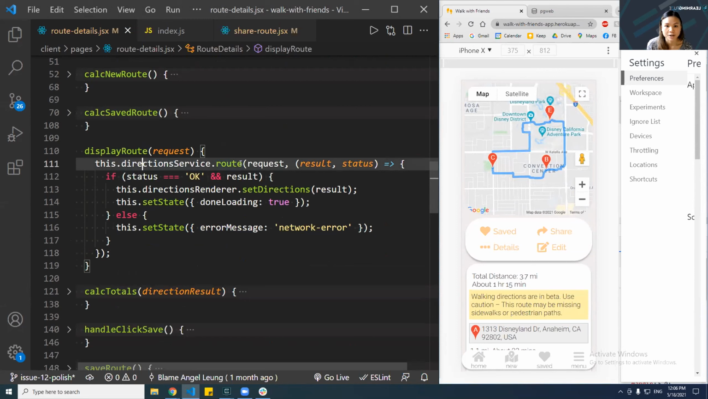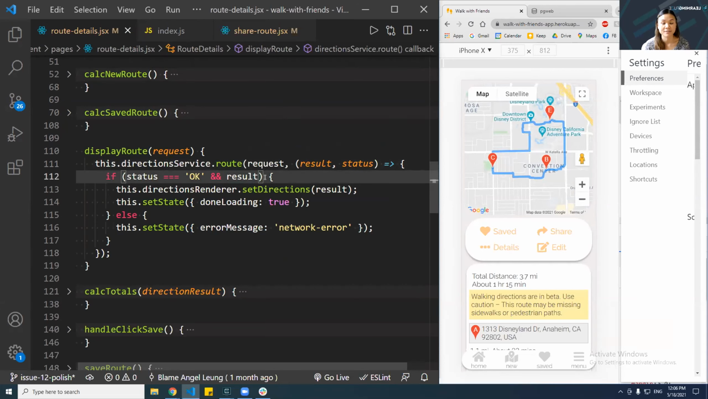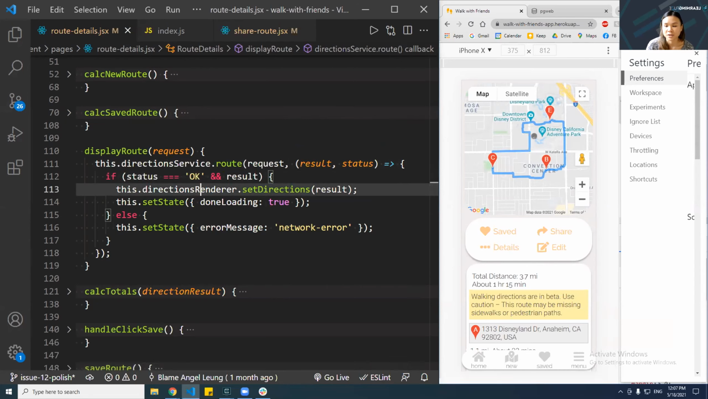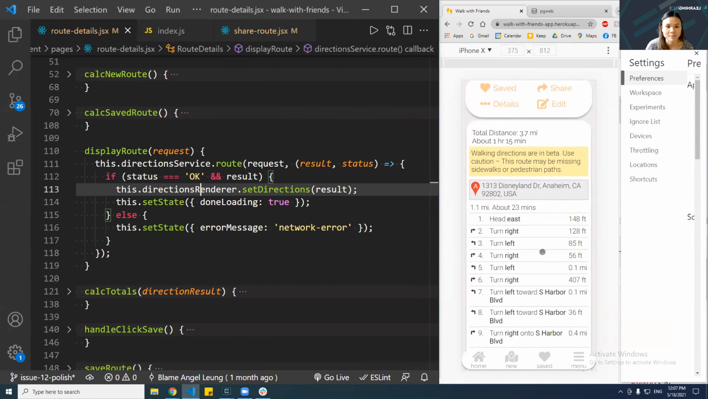So here, I call the route method of the directions service object to get the directions. I pass in a request, which is an object literal containing all of the unique place IDs from the location form. Then I pass in a callback function with the result and status as parameters. If the status comes back as okay and the result is truthy, as in there is a valid path, then we call the set directions method of the directions renderer object, which will automatically render the directions in our map and in our directions panel.